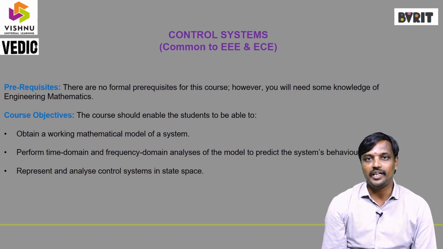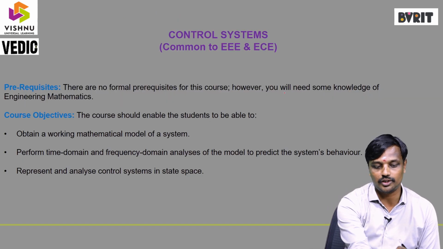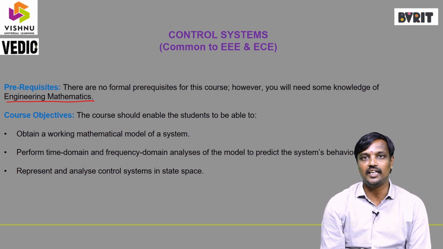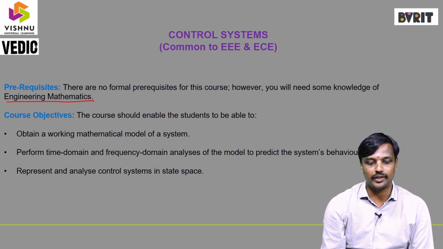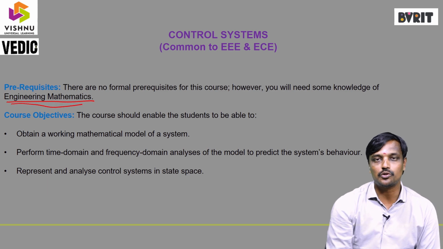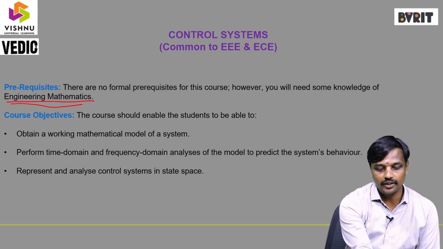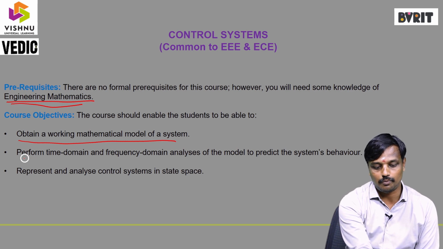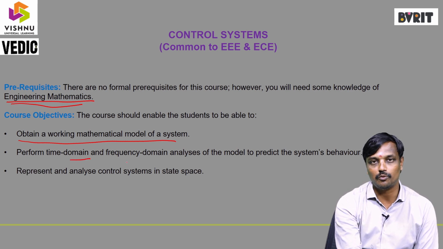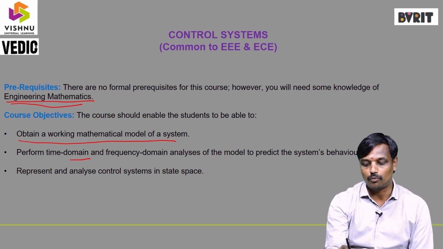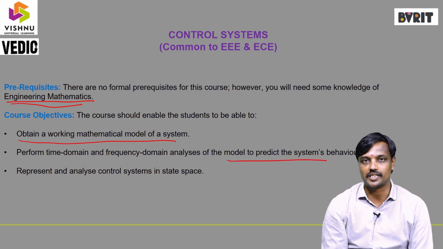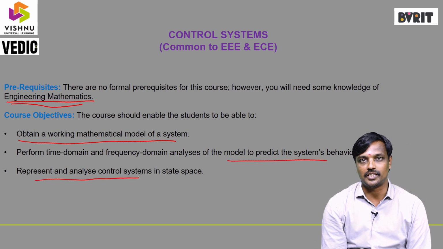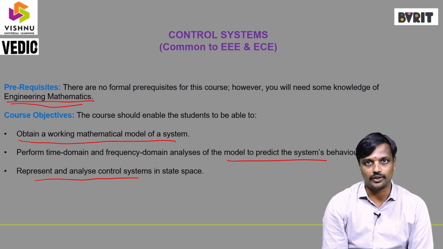Control system requires prerequisite basic knowledge of engineering mathematics. If you know the basic mathematics, we can easily get the maximum score in the control system subject. The course objectives are: first, obtain a working mathematical model of a control system; second, perform the time domain and frequency domain analysis to predict system behavior; and third, represent the analysis of control system in state space. So these are the course objectives.